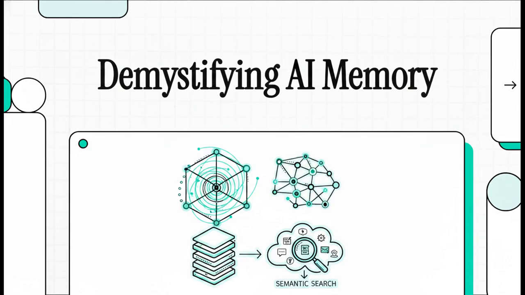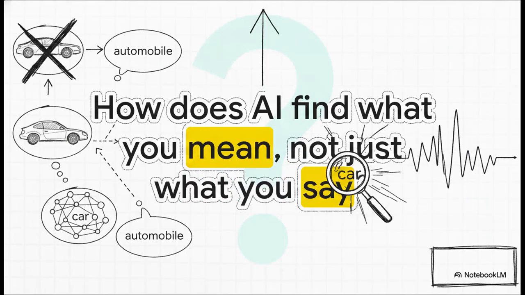Today, we're going to completely demystify AI memory by exploring the fascinating world of vector databases and semantic search. I mean, think about it. How does an AI find what you mean instead of just matching what you say? For decades, search engines and databases relied on old-school lexical keyword matching. If you searched for automobile, the database wouldn't inherently know to look for car. It literally just looked for those exact letters.